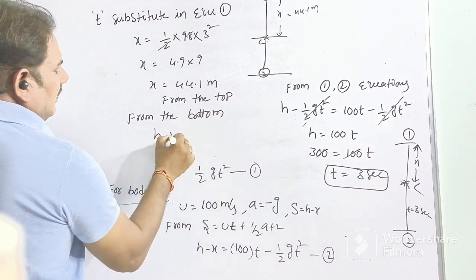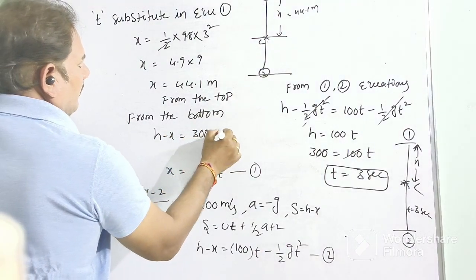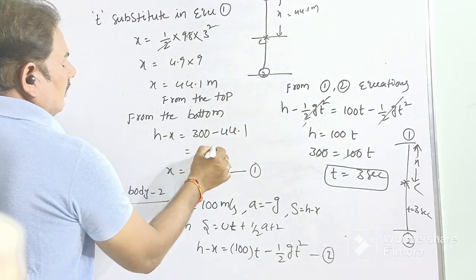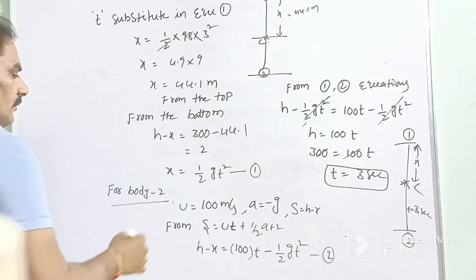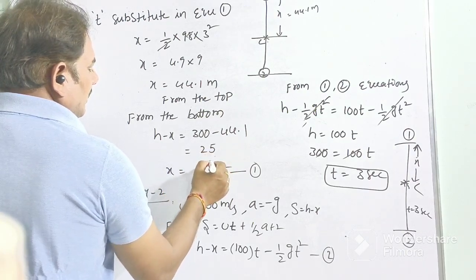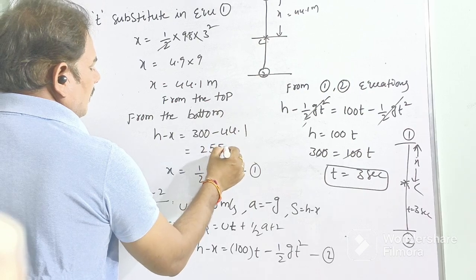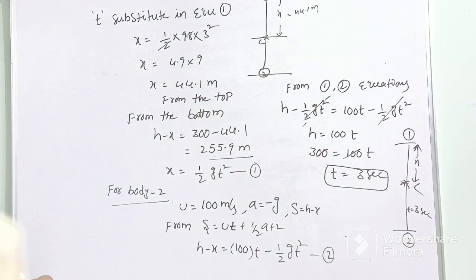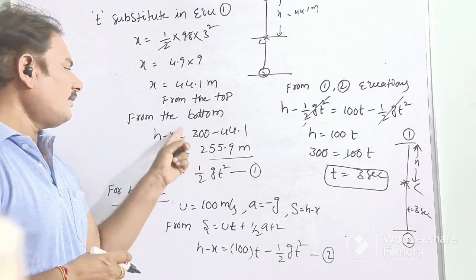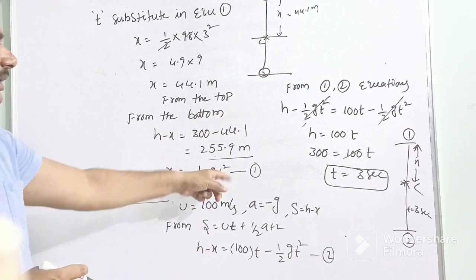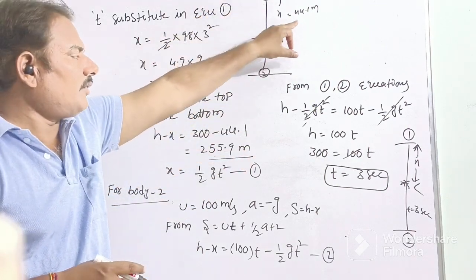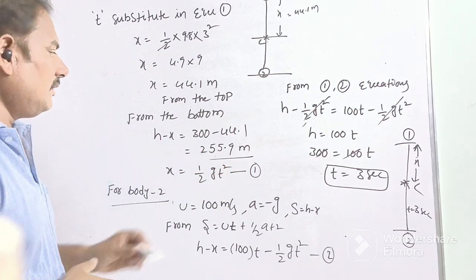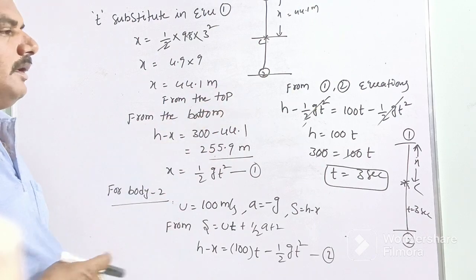H minus x, that is 300 minus 44.1, that is nearly 255.9 meters from the bottom. Total is 300. From the top 44.1, from the bottom 255.9 meters. So this is the problem.